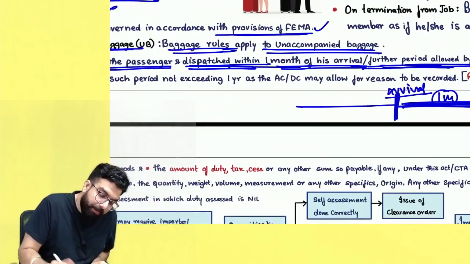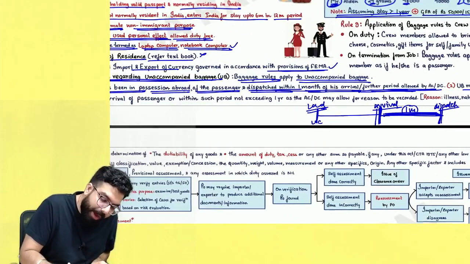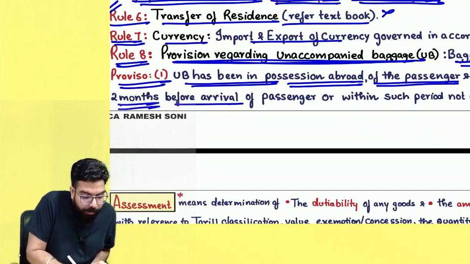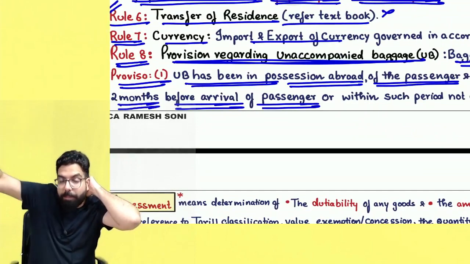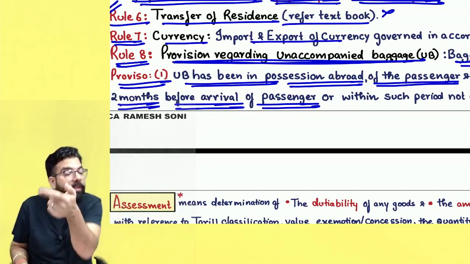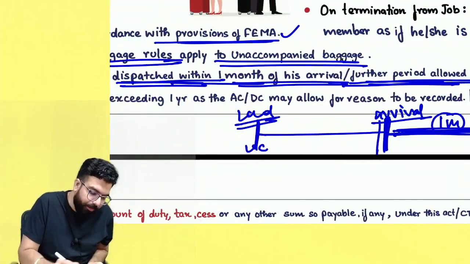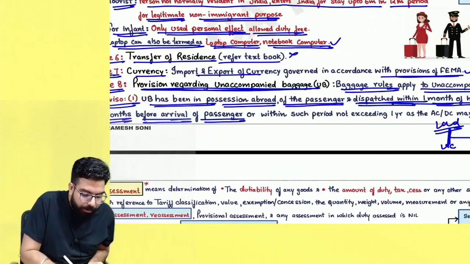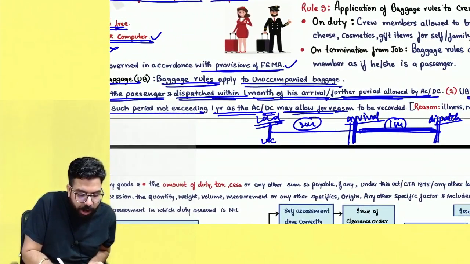Sir, unaccompanied baggage might land before arrival. Then, sir, when can unaccompanied baggage land? Can it land prior? They are telling that unaccompanied baggage may land 2 months before the arrival of the passenger. For example, Priyanka Chopra is coming for a shooting. She said, okay, let me send my suitcases before, then I will come to India. She sent her suitcase. Then within how much time should she arrive in India? Unaccompanied baggage may land 2 months before the arrival of the passenger, or for such period not exceeding 1 year as the AC or DC may allow for reasons to be recorded.